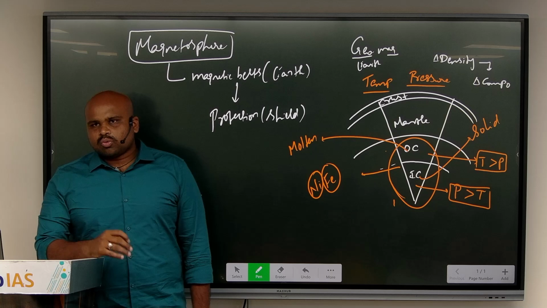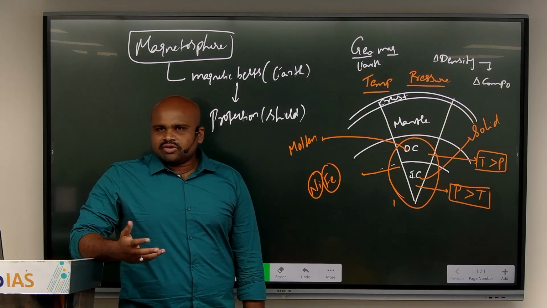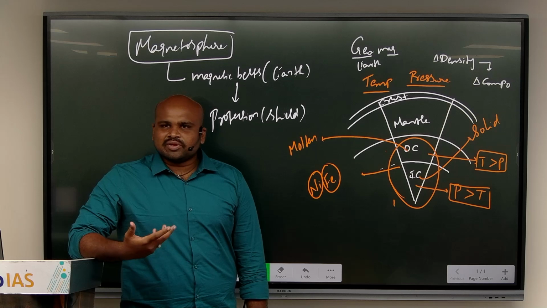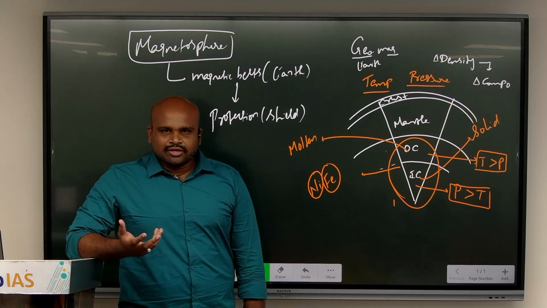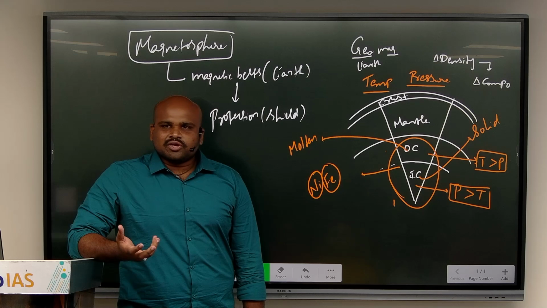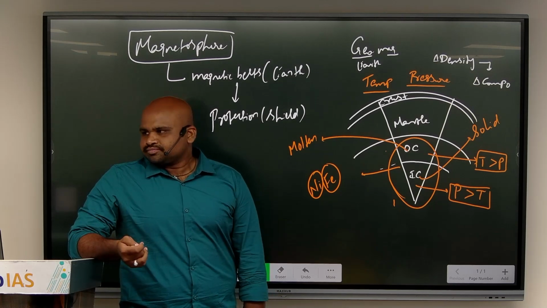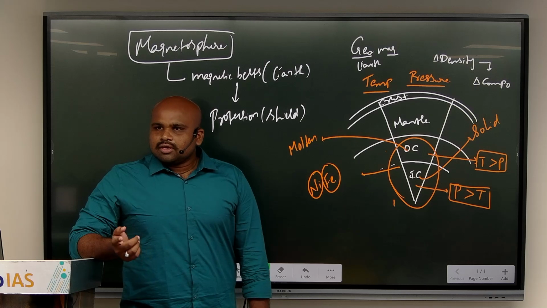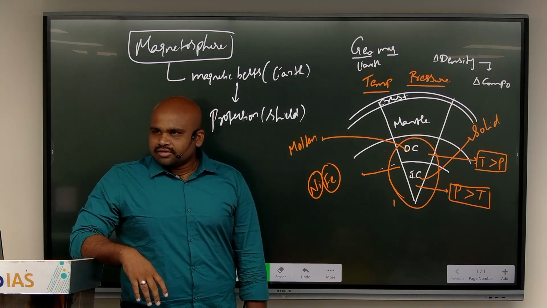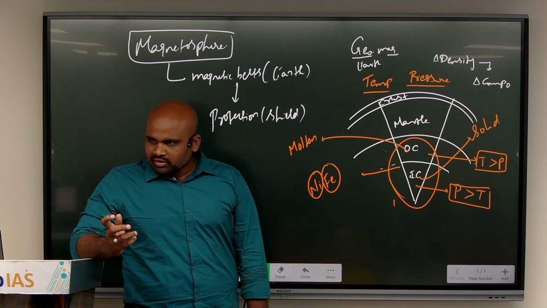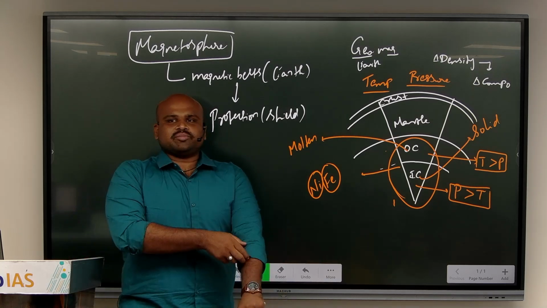That is why there is a solid nature in the inner core and a molten form in the outer core. Now, one fundamental question will again arise that I don't know whether you have thought of or not. Sir, from where did the temperature come? Why do the interiors of the earth appear to be hot? Lava is being generated because it is hot. It is in molten form. Why is it being melted? Because there is some temperature. What is the source of the temperature?